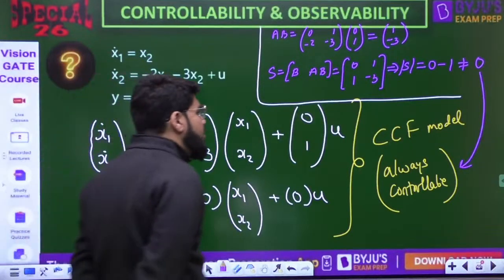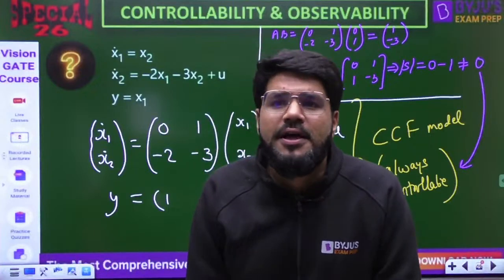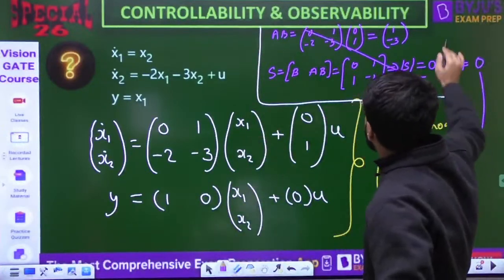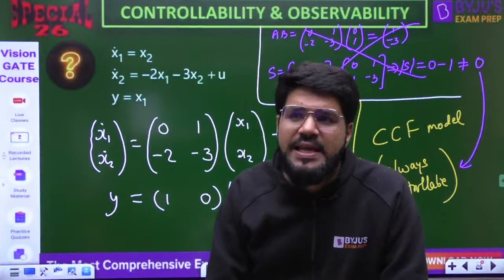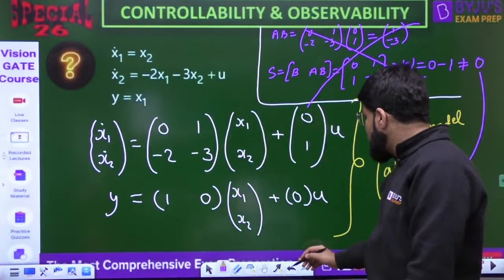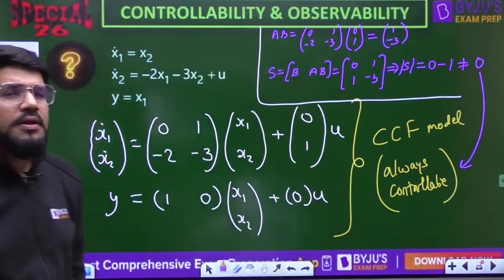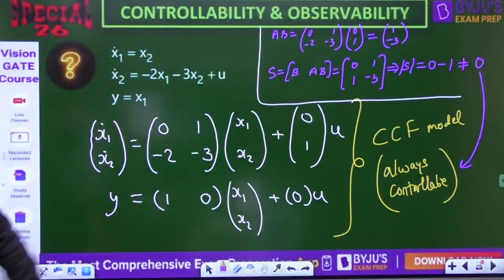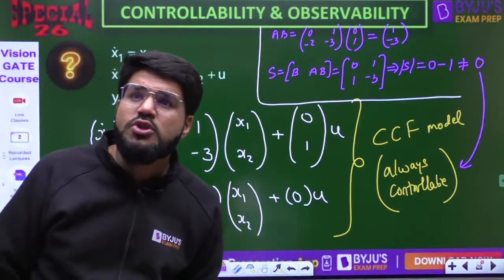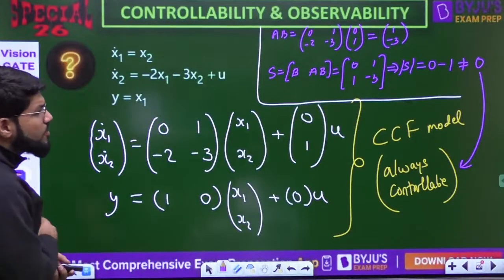What I'm trying to tell you is that if you identify it is a CCF model, you don't have to check any of these calculations. You can blindly say the system is controllable, 100% sure. That is how the system has got the name controllable canonical form. Okay, so it is always controllable. Remember, it is always controllable. Next, whether it is observable.